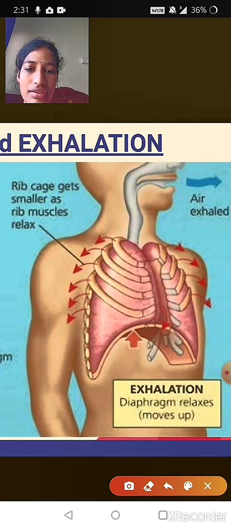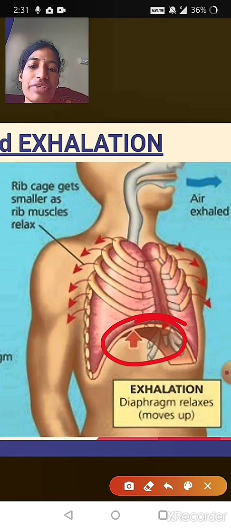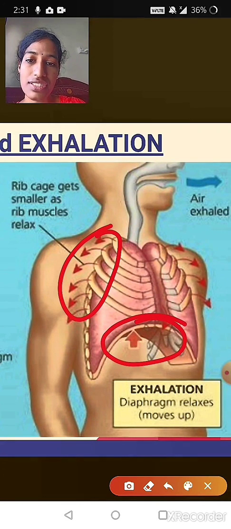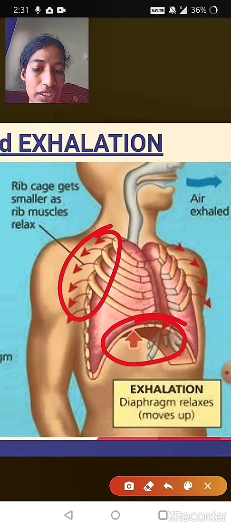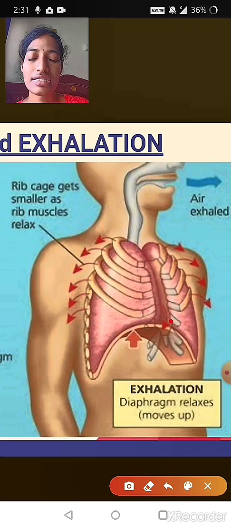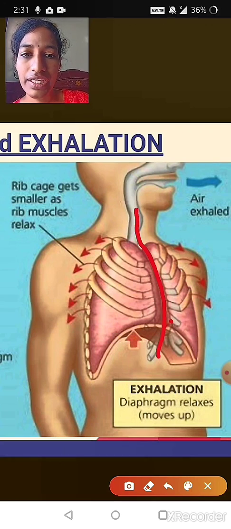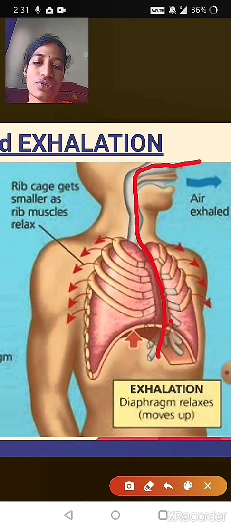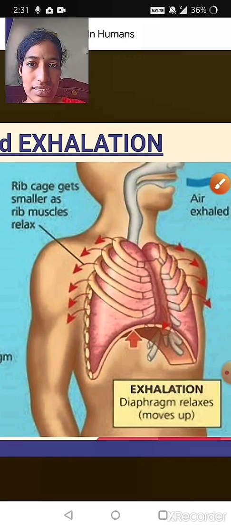During this, the diaphragm which is present here automatically starts to rise, and the chest cavity starts to decrease. You can see the arrow marks, they are bending down. So the chest cavity decreases and the diaphragm rises. After this, what happens? The air which was present inside your body moves from the diaphragm by the lungs, and from the lungs to the trachea, and from the trachea to the larynx, pharynx and nasal cavity, and outside our body through the nose. So this completes the process called exhalation.